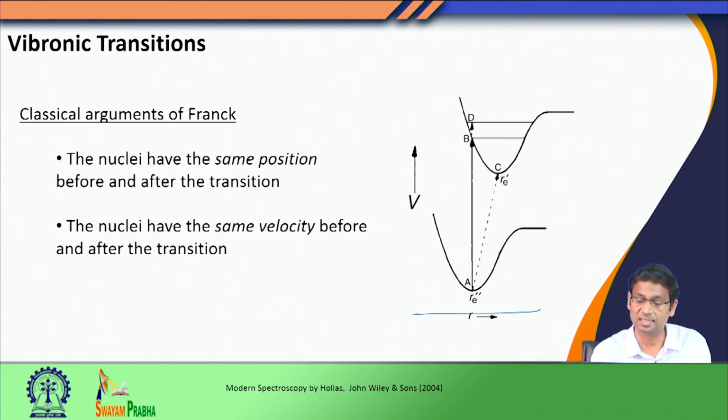To keep the internuclear distance the same during the transition, I go from this point A to this point B. Since the position should remain unchanged, this gives rise to a vertical line in our potential energy diagram. Therefore, these transitions are also called vertical transitions.